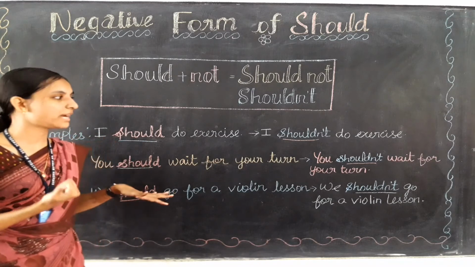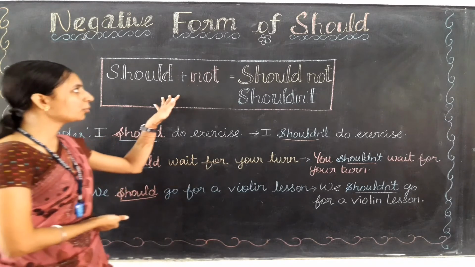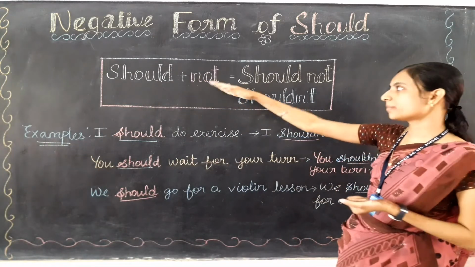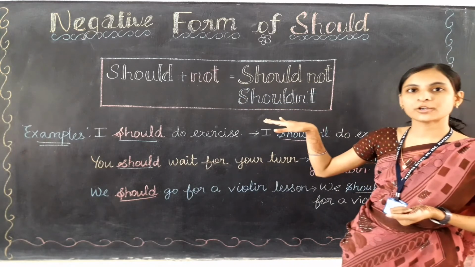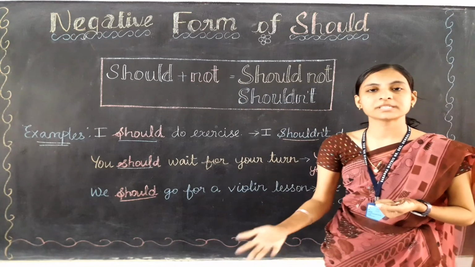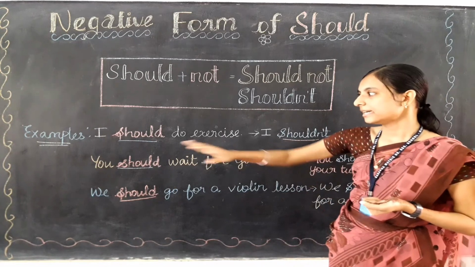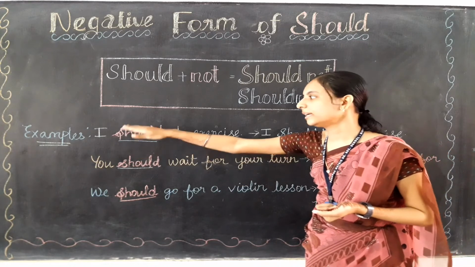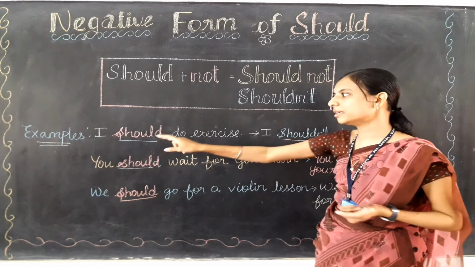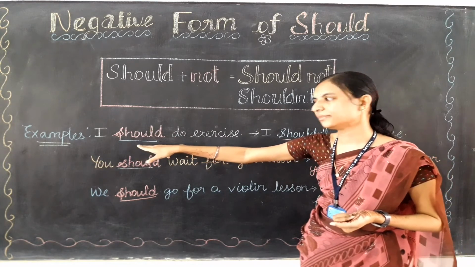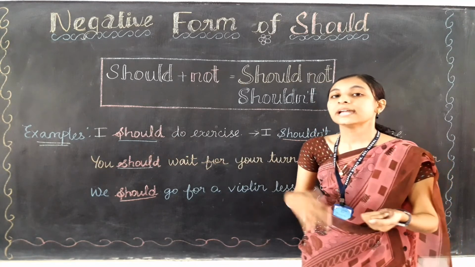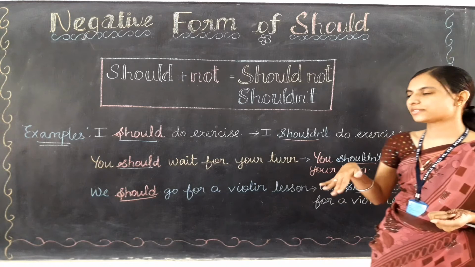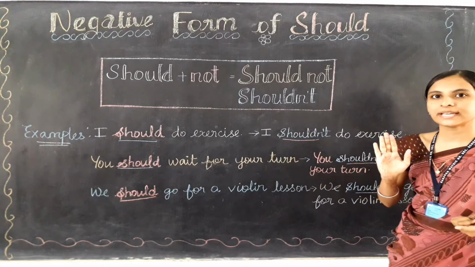So what have we learned in this video? We have learned about the negative form of should, that is, should plus not will be should not, or we can also say shouldn't. How many examples have we done? We have done 3 examples. These are the positive sentences of should. Here, in place of should, we need to use the negative form, that is shouldn't. If we use the negative form shouldn't, this sentence is also called a negative sentence. That is, I should do exercise becomes, in the negative sentence, I shouldn't do exercise.